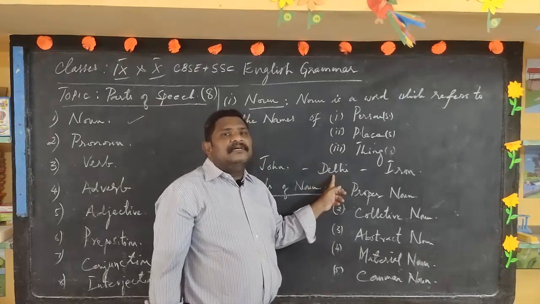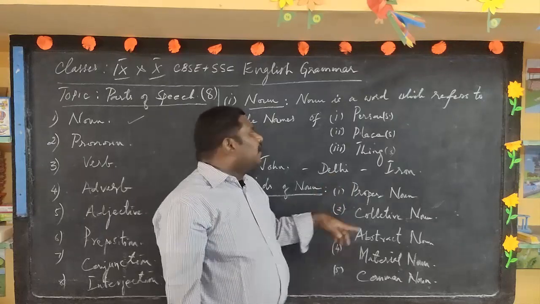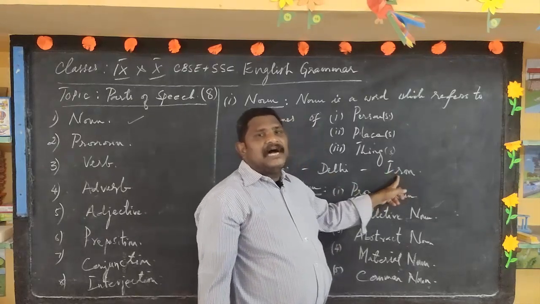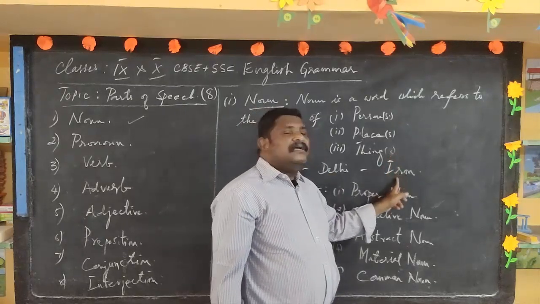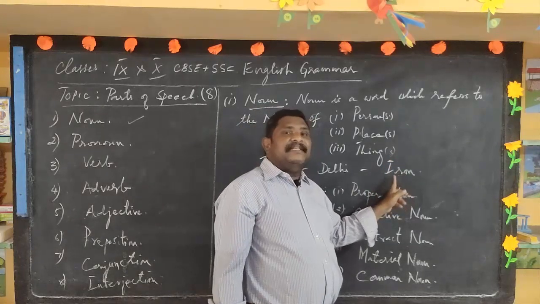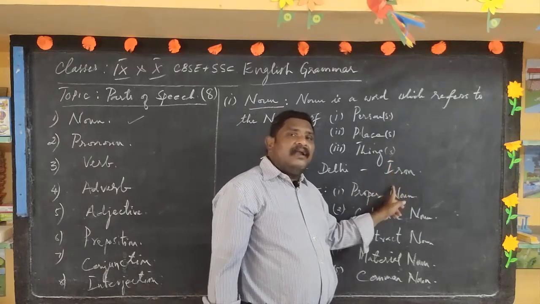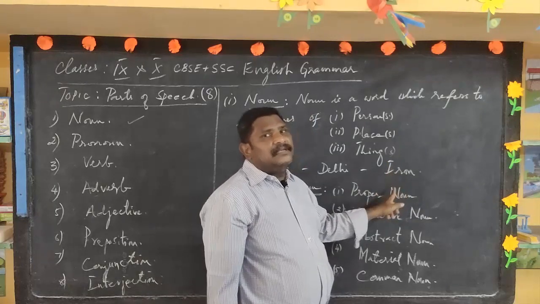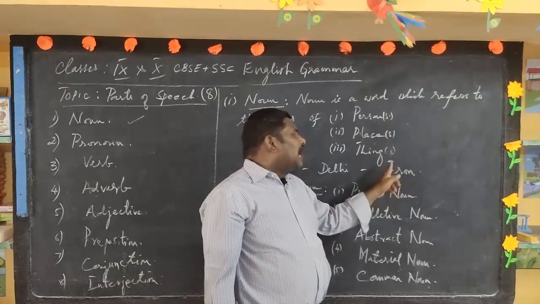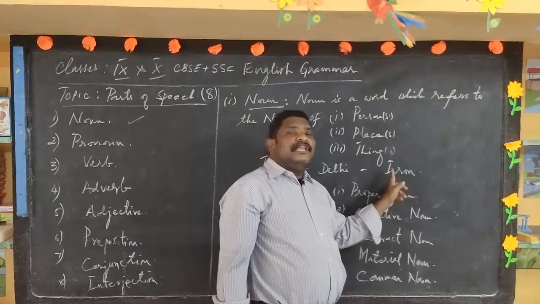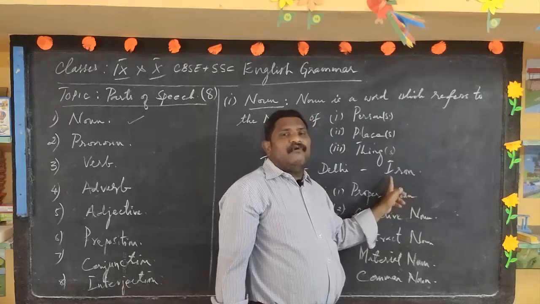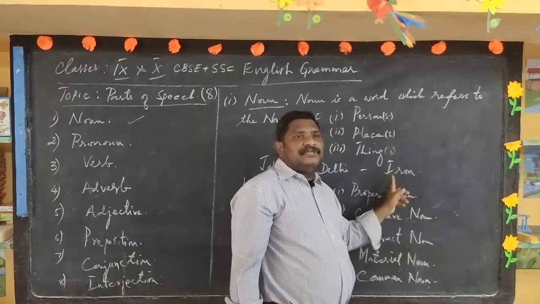Therefore, it falls under noun. And then iron. Iron is a thing, a material, a hard metal. It is the name of a thing, therefore it falls under nouns.